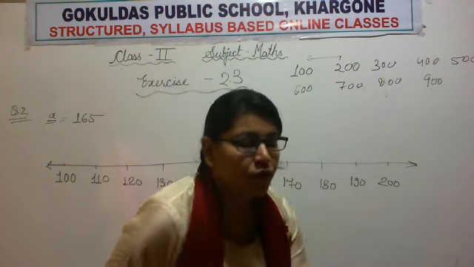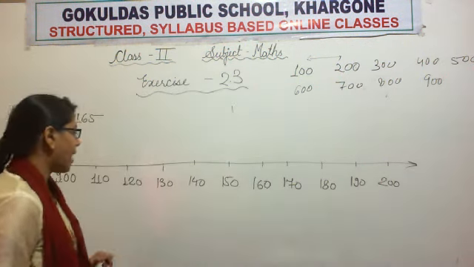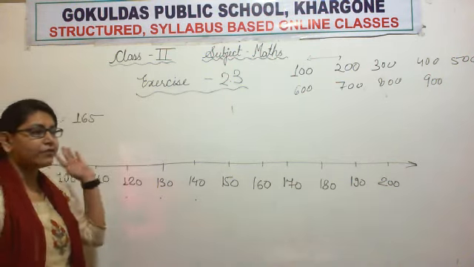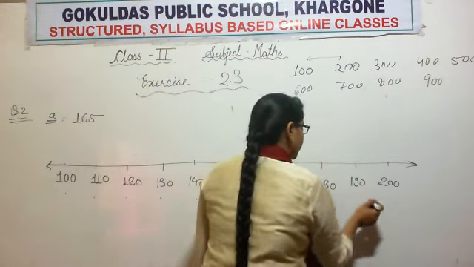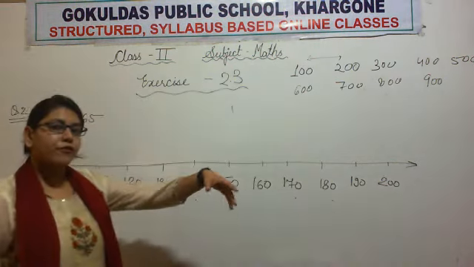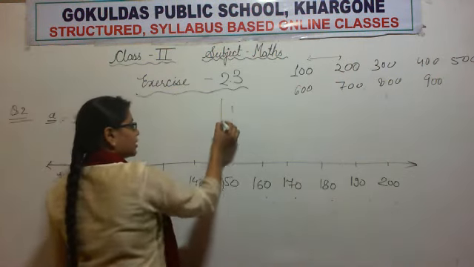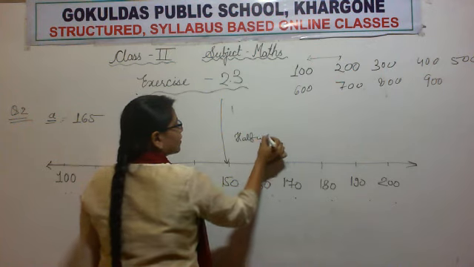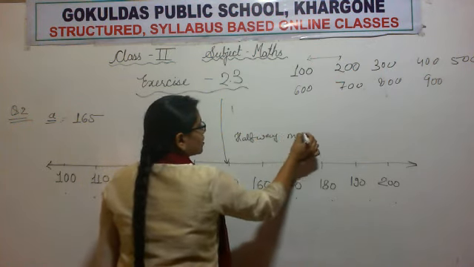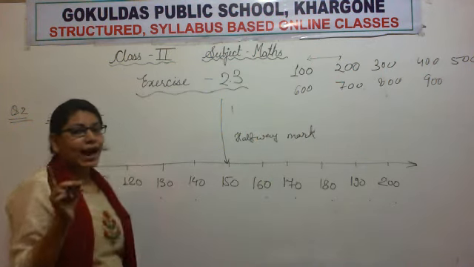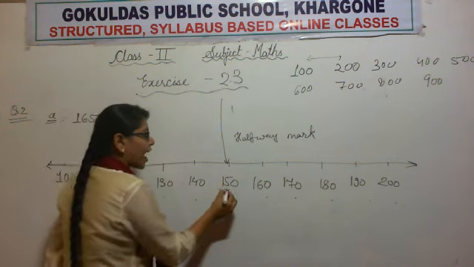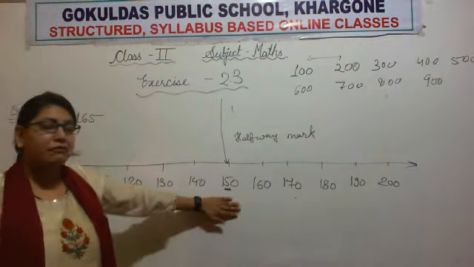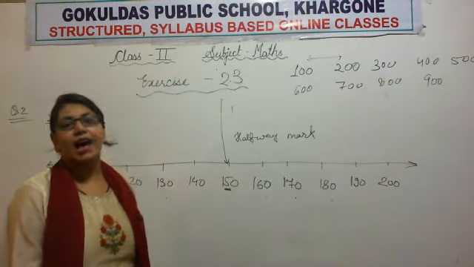Now first of all we will put the halfway mark. So we will count 1, 2, 3, 4 and 5 numbers from the left. Now we will count 1, 2, 3, 4, 5 numbers from the right. So this is our halfway mark. So now, are you getting a pattern? Whenever we see 5, this is our halfway mark.